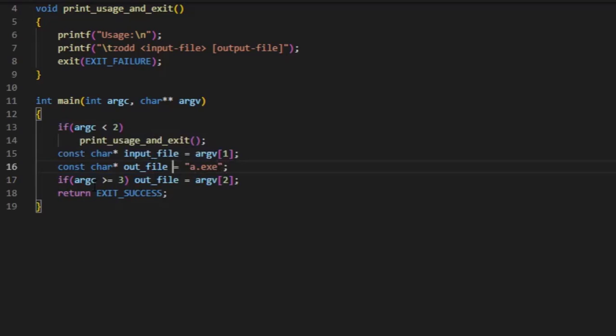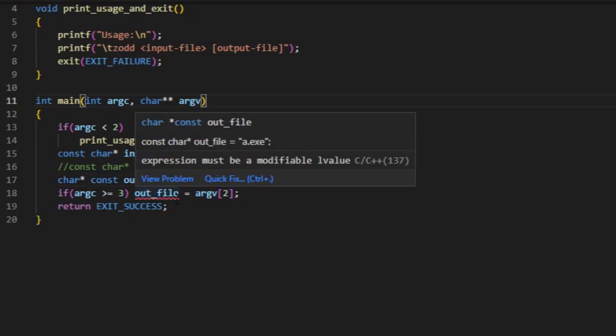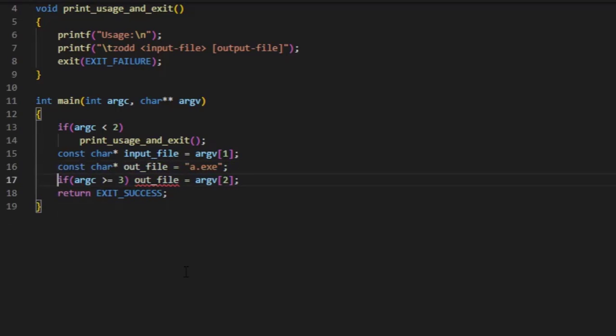However, if we don't want to do that, what we can do is write const here. What that will mean is you can't change the value of out file itself, but out file 0 equals t seems to be valid. This is valid, right? So this is an interesting thing in C and C++ to keep in mind. Now, with this we have got our input file and output file.